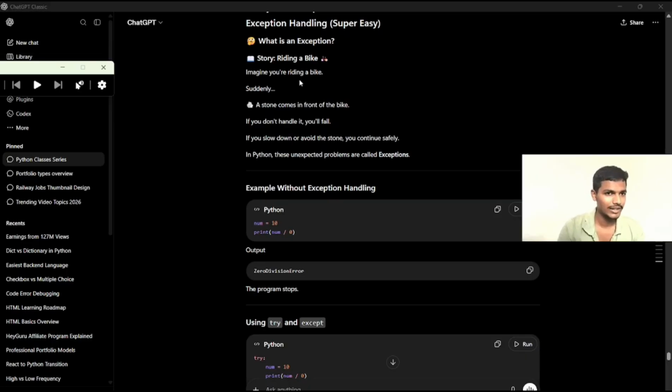Imagine you are riding a bike. Suddenly a stone comes in front of the bike. In case you did not handle it, you will fall. If you handle it and continue safely, in this way exceptions also work in Python. In Python, this unexpected problem is called an exception.